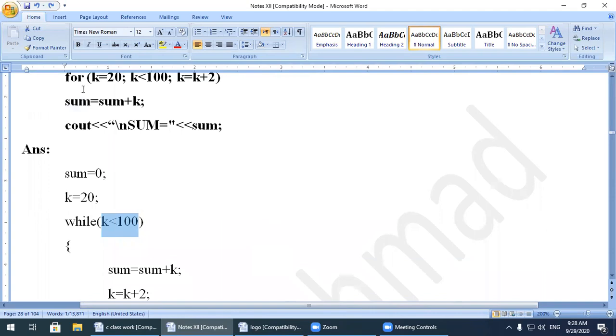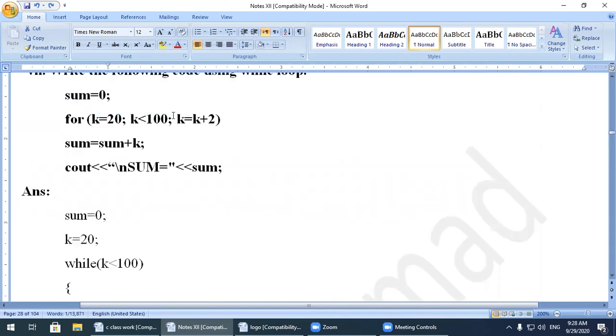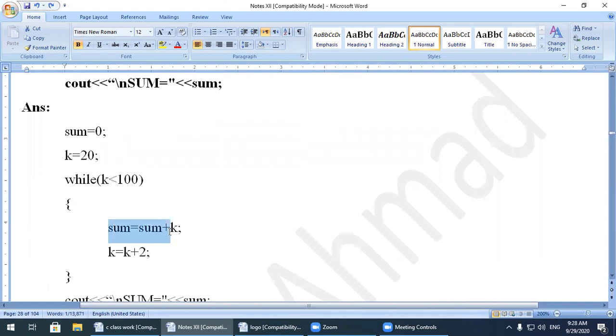Now what are the statements? Same statements. Now in the while loop we use the opening brace, sum is equal to sum plus k. Same statement I write. Now where is this statement? At the end of the while loop, at the end of these statements. Now for the increment purpose I use k is equal to k plus 2 over here, then the ending of the while loop.